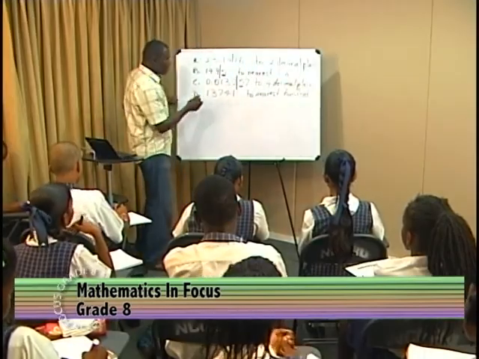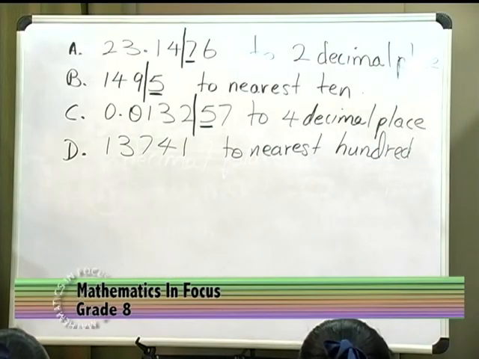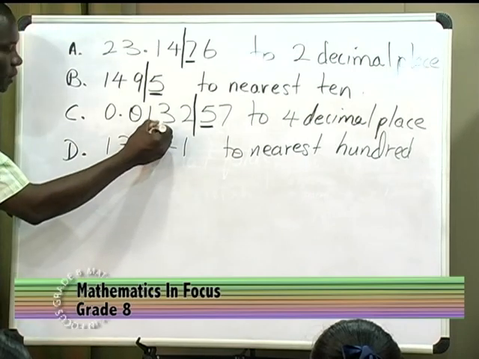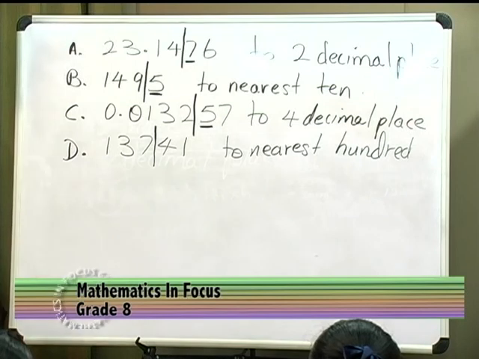Yes, consider this other number here, 13,741, and we wish to round this to the nearest 100. So, if we're going to round it to the nearest 100, we have to find our cutoff point. Up to which digit are we interested in? 1, 3, 7, 4, or 1? Up to which one are we interested in? 7, correct. We're interested up to 7. So we put our borderline here. So we have to discard whatever is left back.